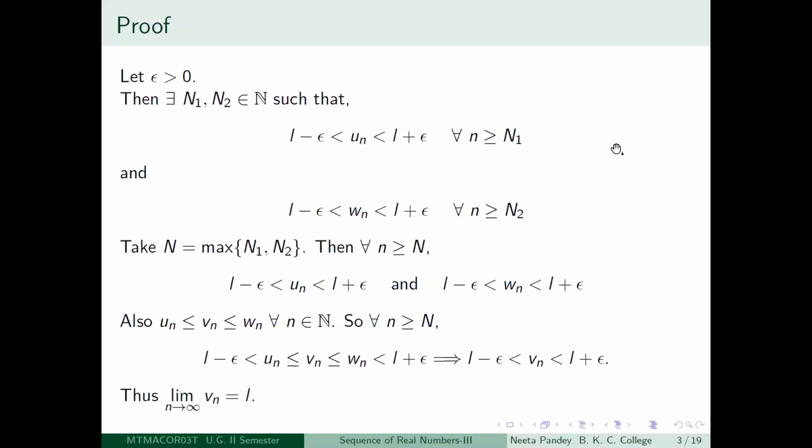It is just a straightforward proof using the properties of convergence. So we have to show that the sequence Vn converges to L. So we choose any epsilon greater than 0.